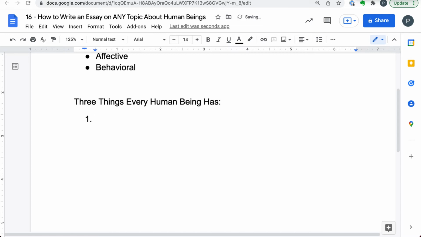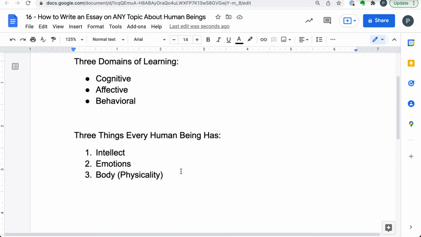Number 1, every person has an intellect. Every person has emotions. And every person has a body, which means physicality. Now, does this make sense? Everybody has the intellect, which is basically what happens in our brain. Well, emotions also kind of happen in the brain, but they happen more on the bodily level. But then there's the body. Intellect and emotions have to do with the mind. And then the body has to do with physicality.